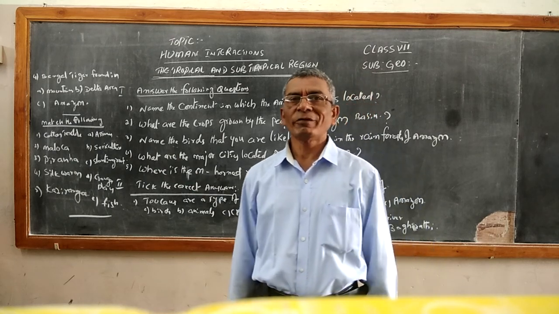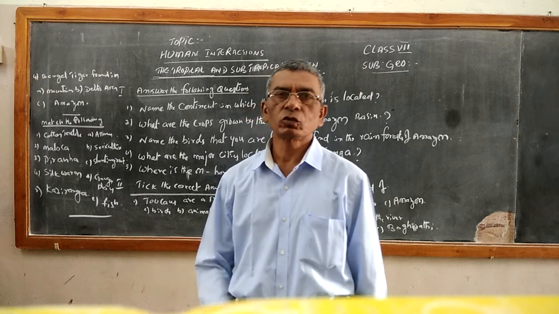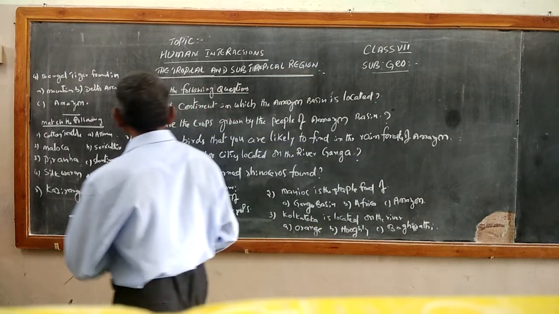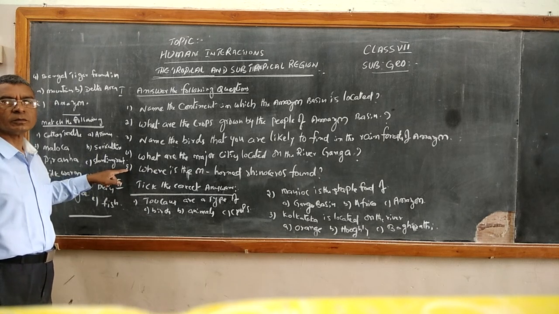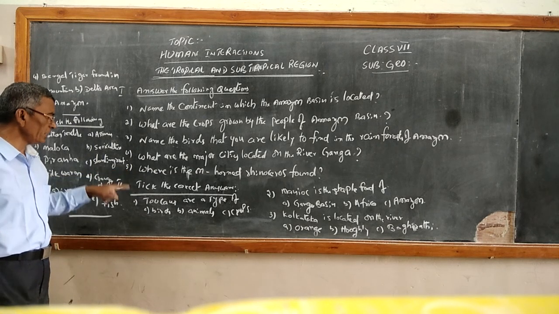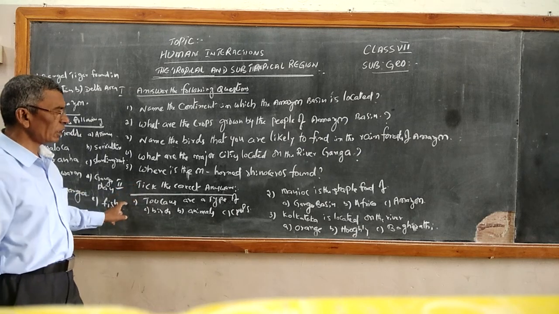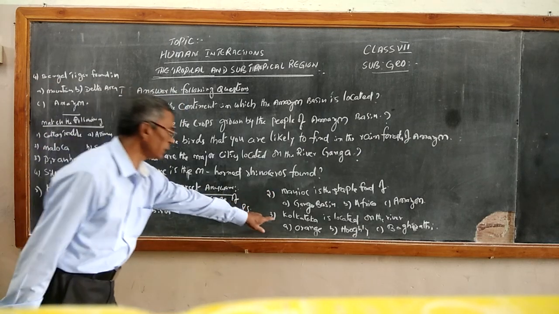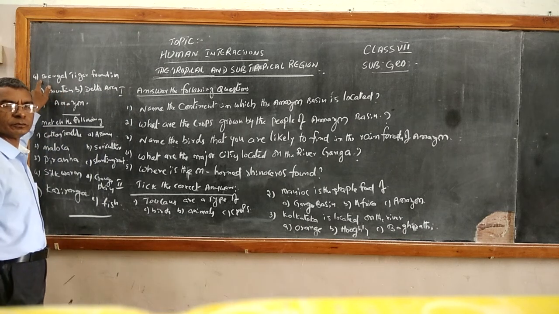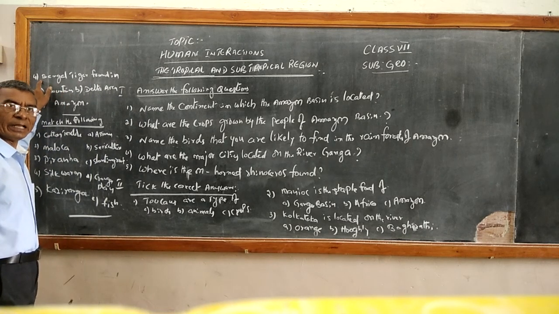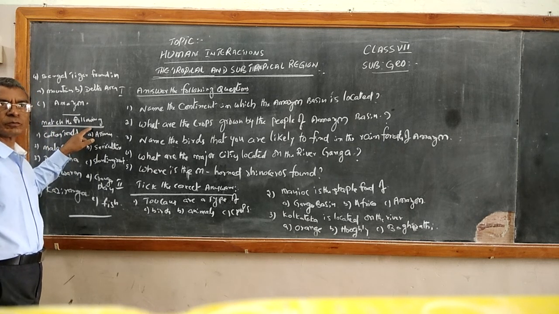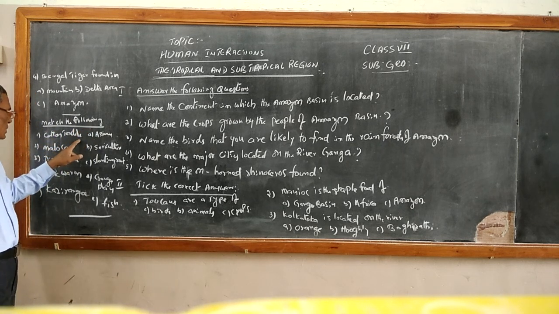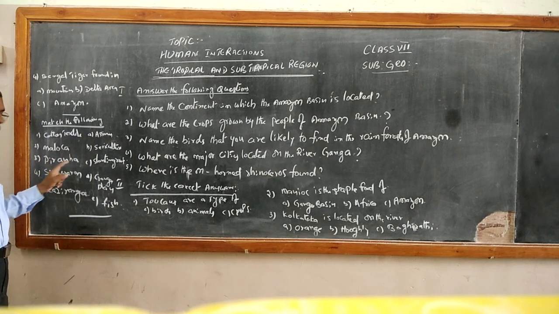So there are three types of exercises here. Number one is question answers, 1 to 5. Second one is pick the correct answers, 1, 2, 3, and 4. And finally, match the following: cotton textiles, Maloka, Piranha, silkworm, and Kaziranga.